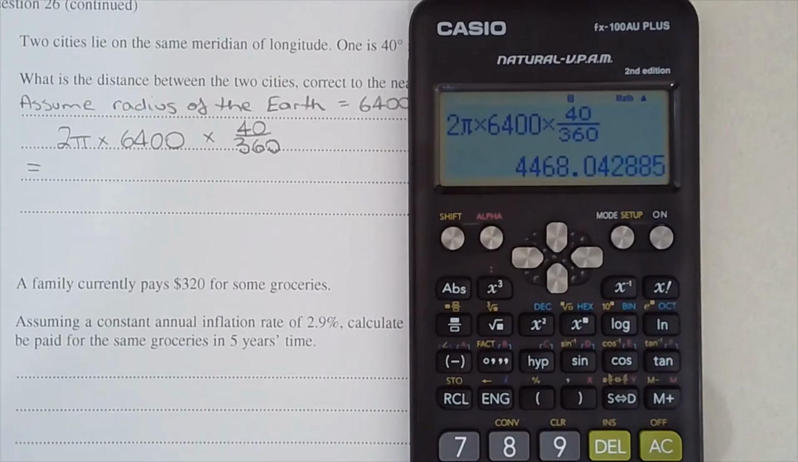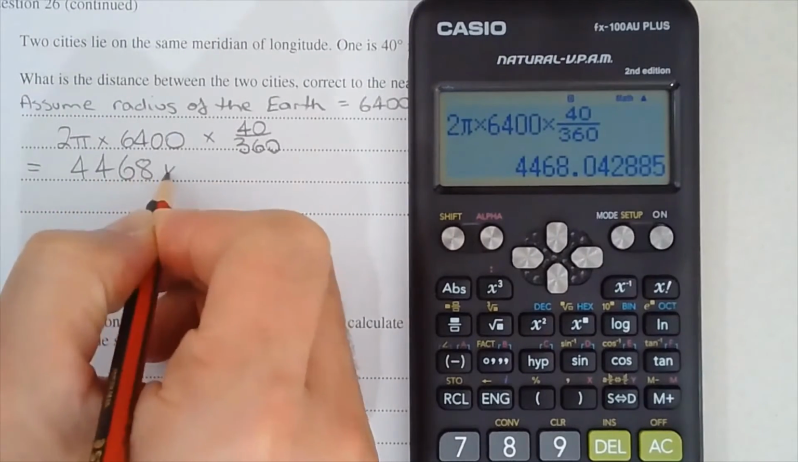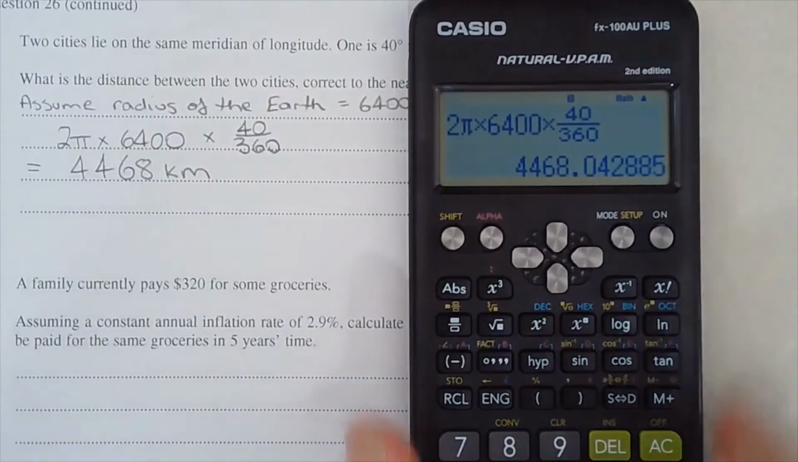And we get 4,468 kilometres to the nearest kilometre.